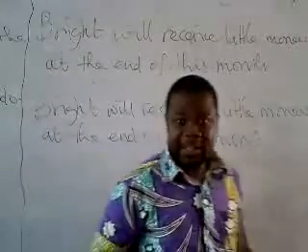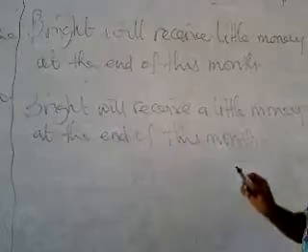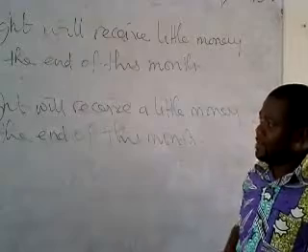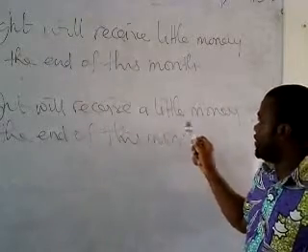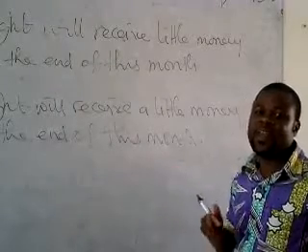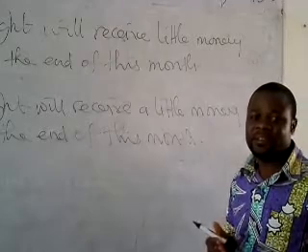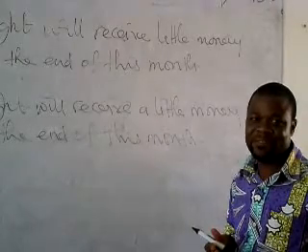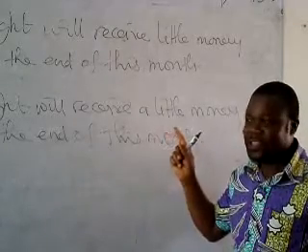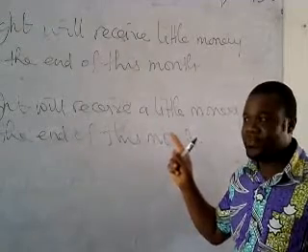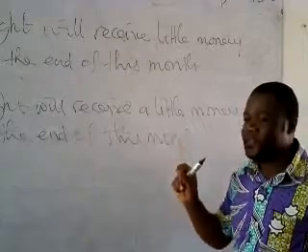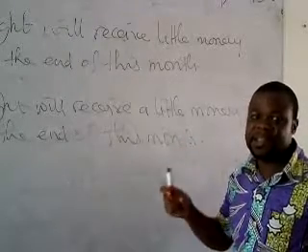Good. In looking at these two sentences on the board, bride will receive little money at the end of this month, and bride will receive a little money at the end of this month. If you compare the two sentences, which of them do you think will make bride happy? I'm sure your answer says a little, because a little is positive, and for that reason the amount of money bride received at the end of the month is enough for him.